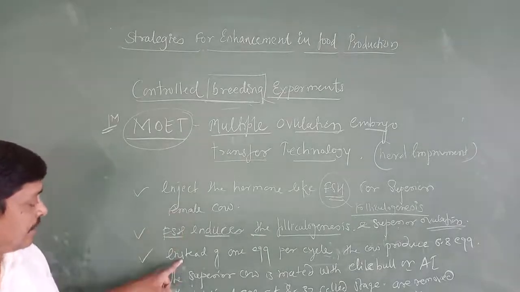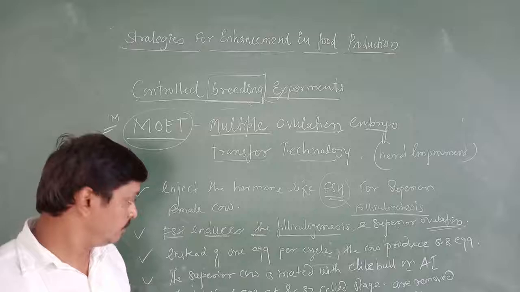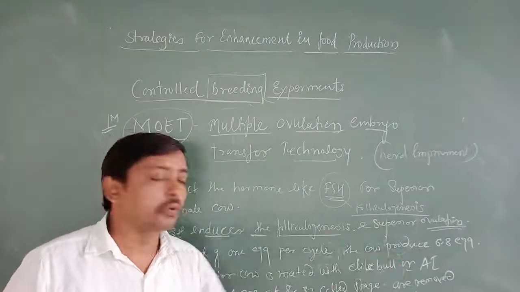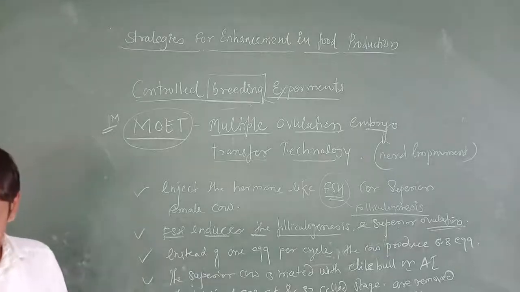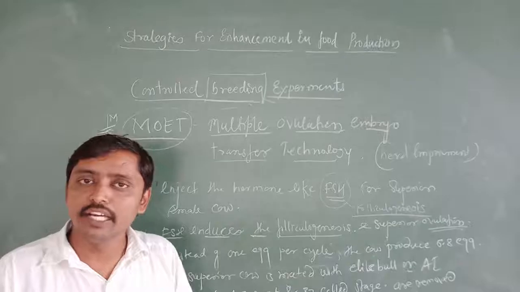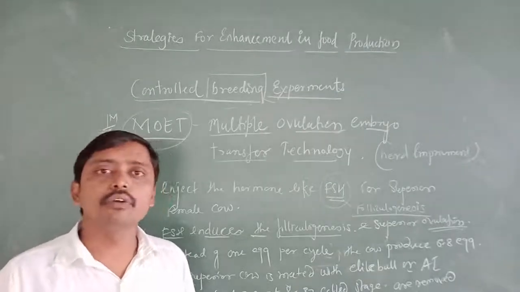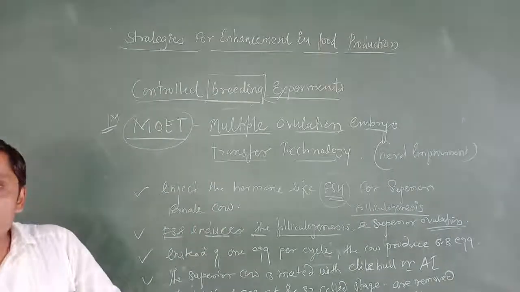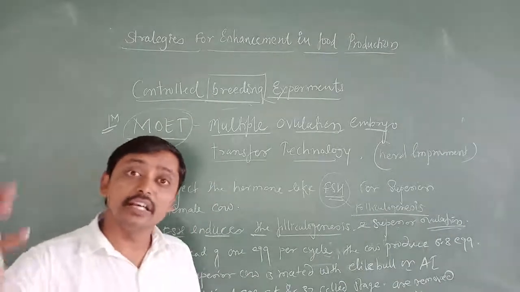Next point: instead of one egg per cycle, this superior cow can produce 6 to 8 eggs. Okay, our superior cow gets 6 to 8 eggs. After that, what we are going to do is mate that superior cow, which has 6 to 8 eggs, with an elite bull.